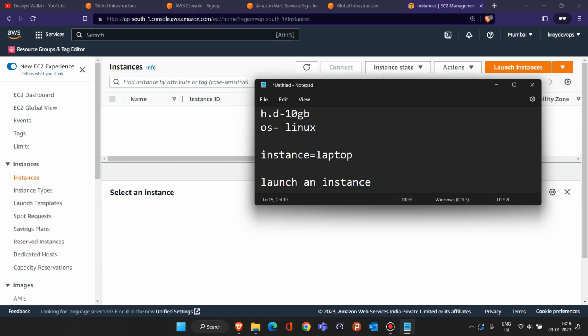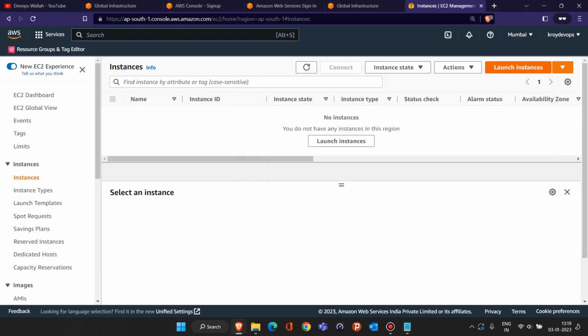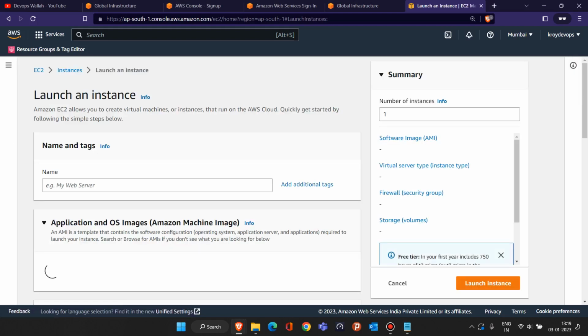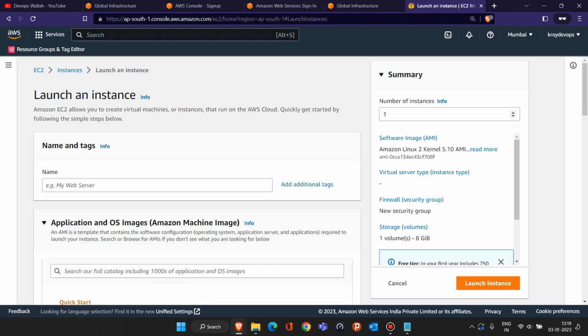To launch an instance, you just have to click on this box. Click on Launch instance. Once you click on this, the first thing they ask on the right side is the number of instances. How many laptops do you require? For example, currently we want only one laptop. That's why we kept it one. But you can keep it two, three, it's totally up to you. Okay, so we are going to keep it one.